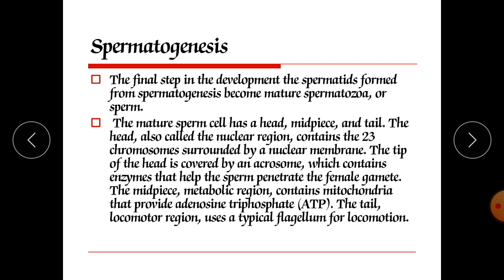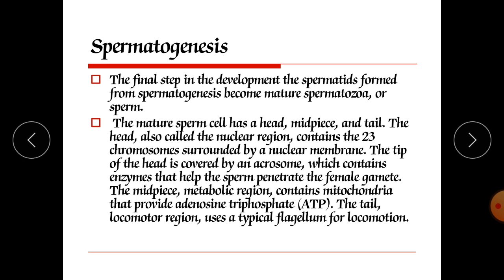The final step in the development: the spermatids formed from spermatogenesis become mature spermatozoa, or sperm. The mature sperm has the head, midpiece and tail. The head, also called the nuclear region, contains the 23 chromosomes surrounded by the nuclear membrane. The tip of the head is covered by the acrosome.